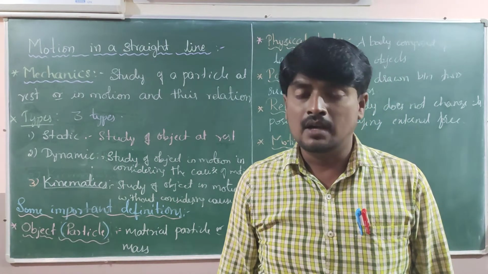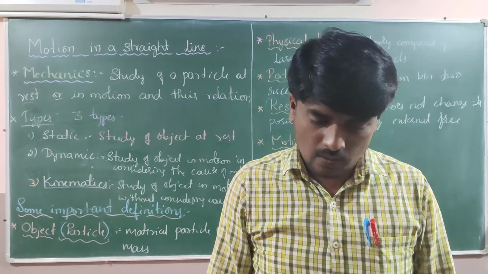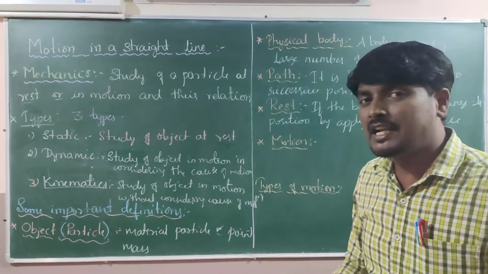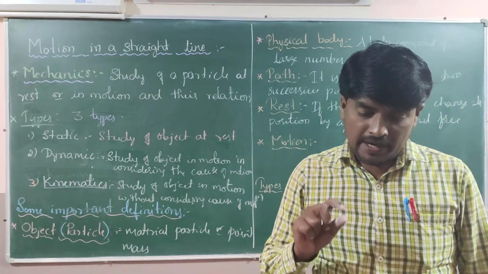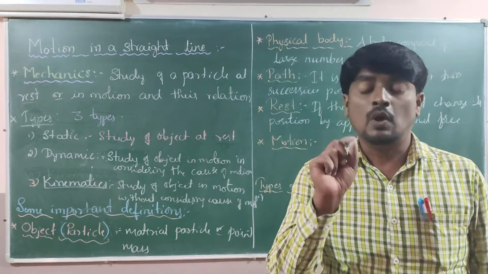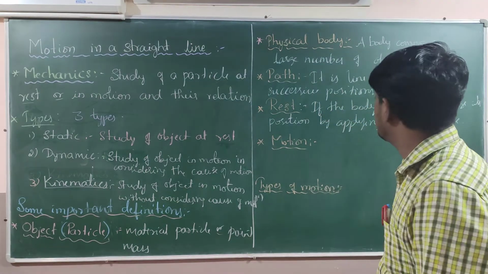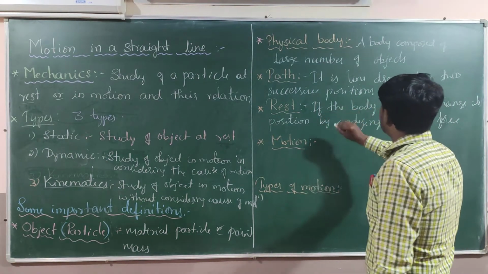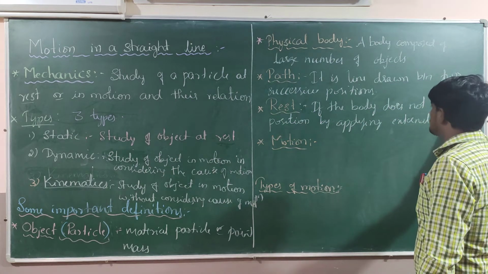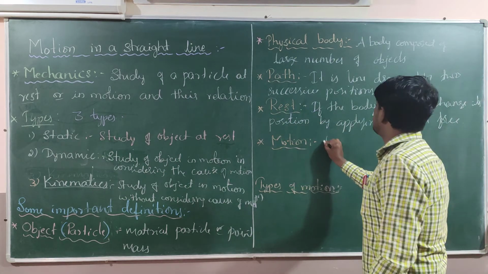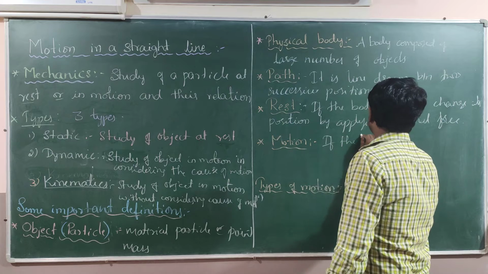The next one is motion. When a body is said to be in motion, it should change its position with respect to the surroundings. Exactly opposite, if the body does not change its position, it is called rest.